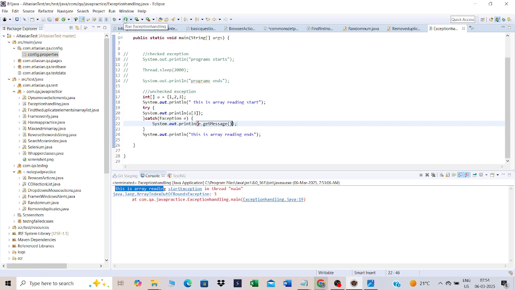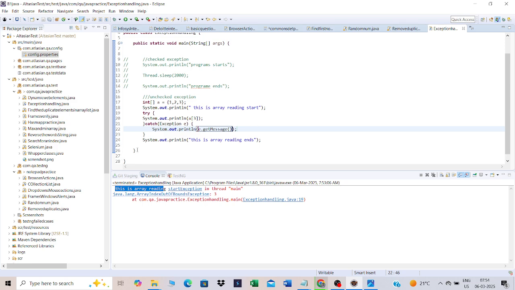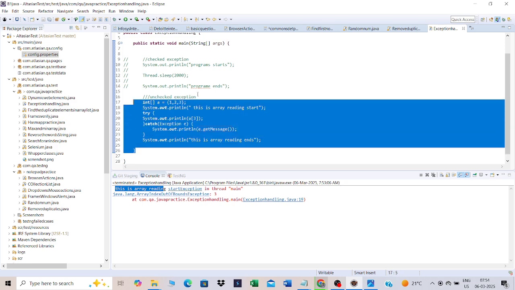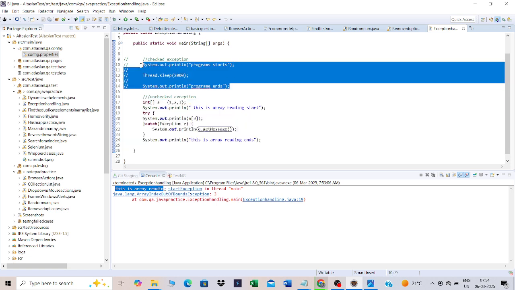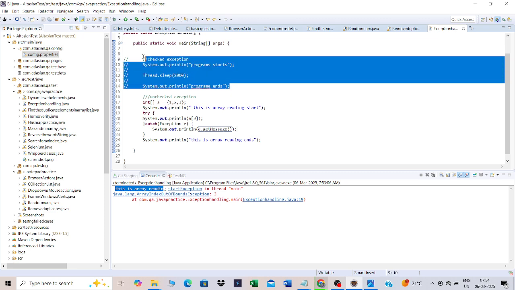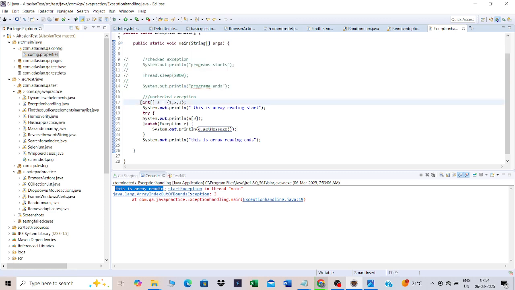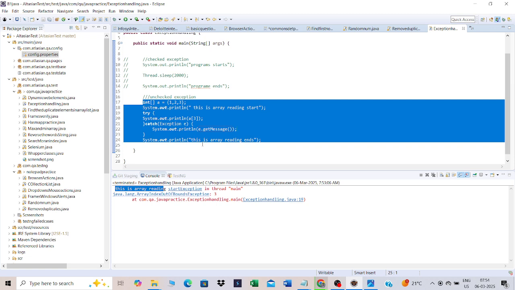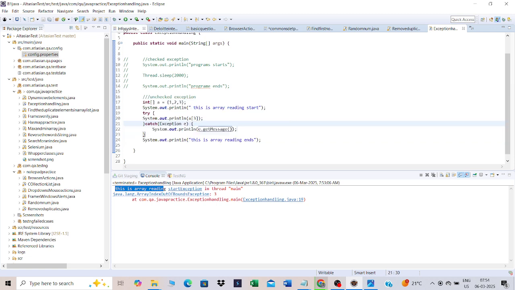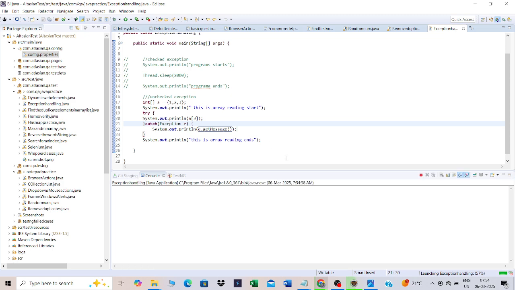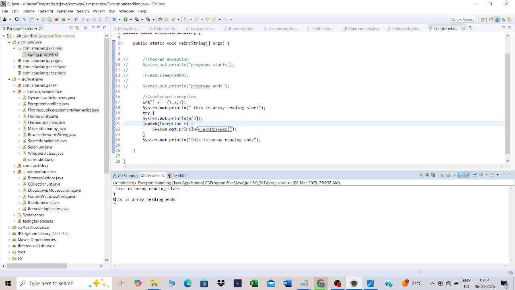So now I'll execute it. Here the throws keyword will not work, guys. When it comes to unchecked exceptions, the throws keyword will not work. When it comes to checked exceptions, both the throws keyword and try catch work. Checked exceptions are the exceptions which the compiler will recognize, and for unchecked exceptions the compiler will not be able to recognize it. That's it. So I'll execute it. It should work fine. See, this is array reading start, and this is array reading ends, and it has printed. That's it. Okay.